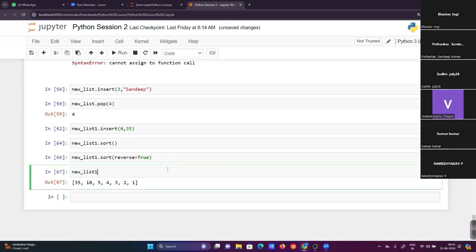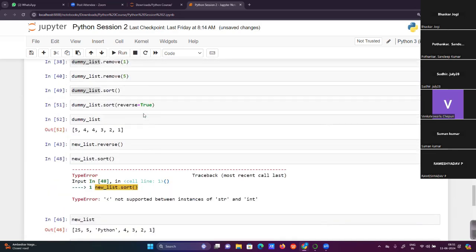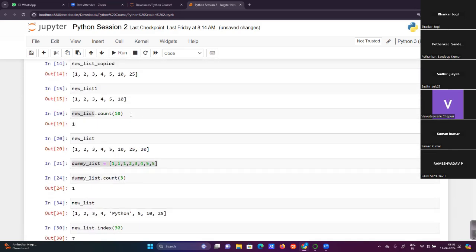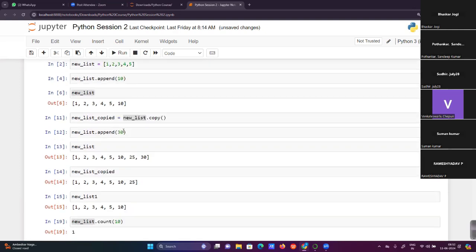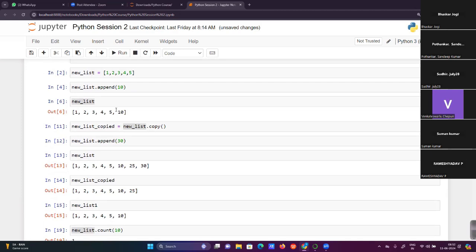Yeah. So these are the methods we are going to use in the list, and when we start the core part and come to the list topic, there are multiple examples we can do. List will take 1 to 2 days because this is the most important.